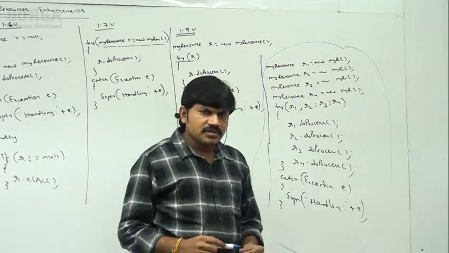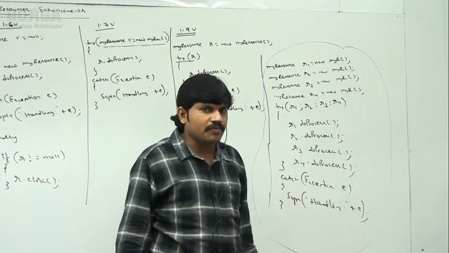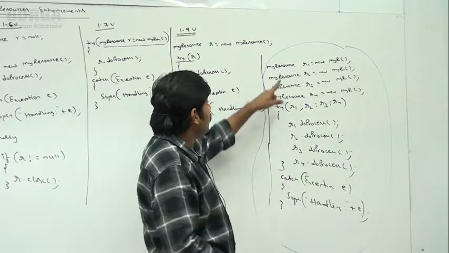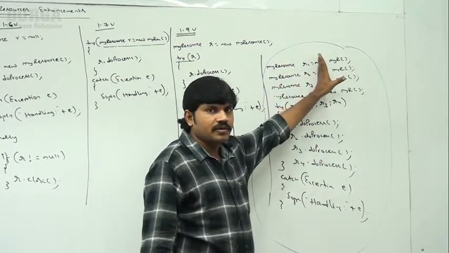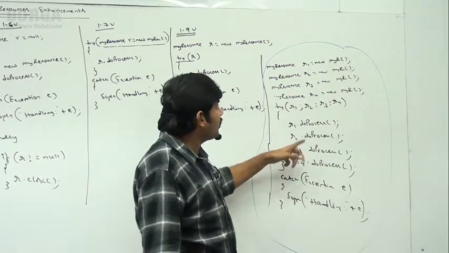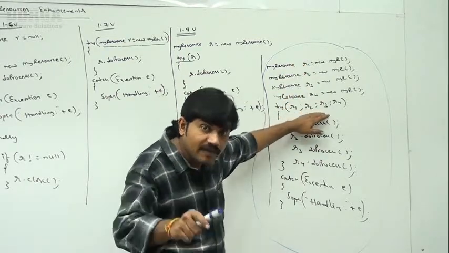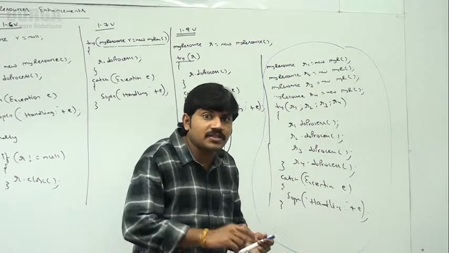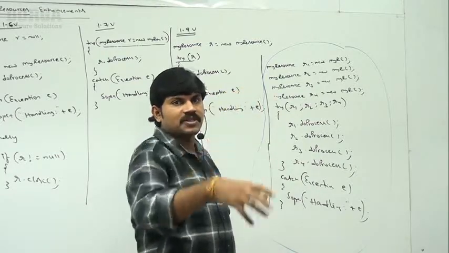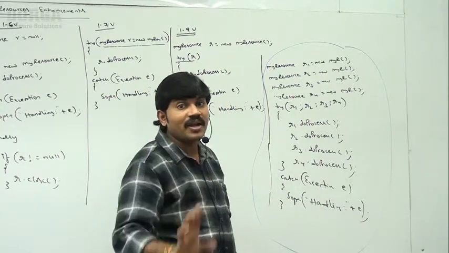Have a look. Sir, assume if you want to use the same code in the 1.6 version, how difficult it is to do. In the 1.6 version, these resource reference variables I have to declare. My resource R1 is equal to null, R2 is equal to null, R3 is equal to null, R4 is equal to null. Within the try block, R1 is equal to new MyResource, and so on. 4 lines extra here once again. After that, inside the finally block, R1 is not equal to null, R1.close, R2 not equal to null, R2.close. If you require to close explicitly, then in the finally block, 1 kilometer length of the code is going to come, if it is the 1.6 version.